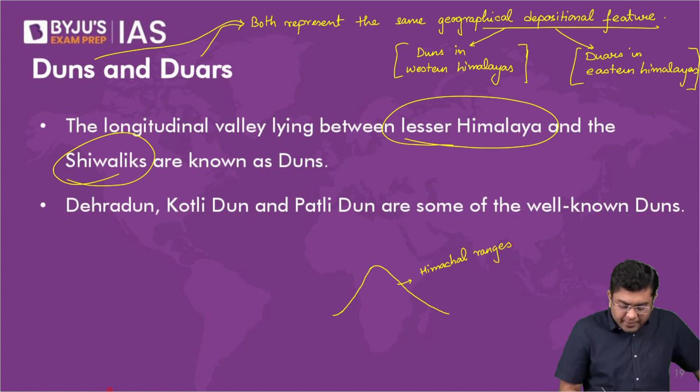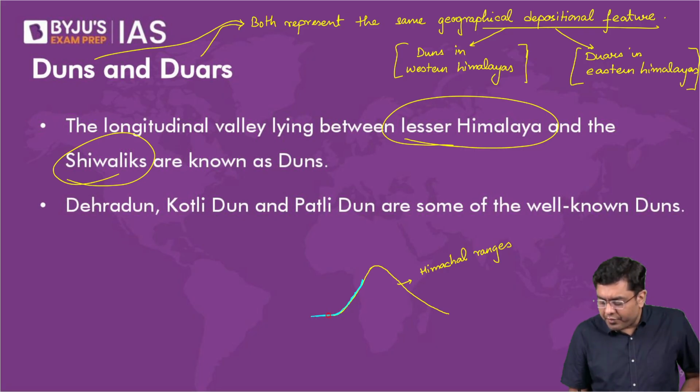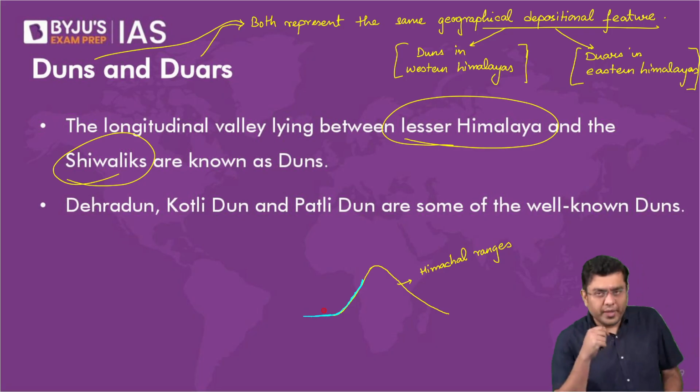Now from the Himachal ranges, obviously, few of the smaller rivers and streams would originate, they would flow, right? I'm not talking about the very large and powerful rivers and streams, but the smaller ones, right? They would originate and flow.